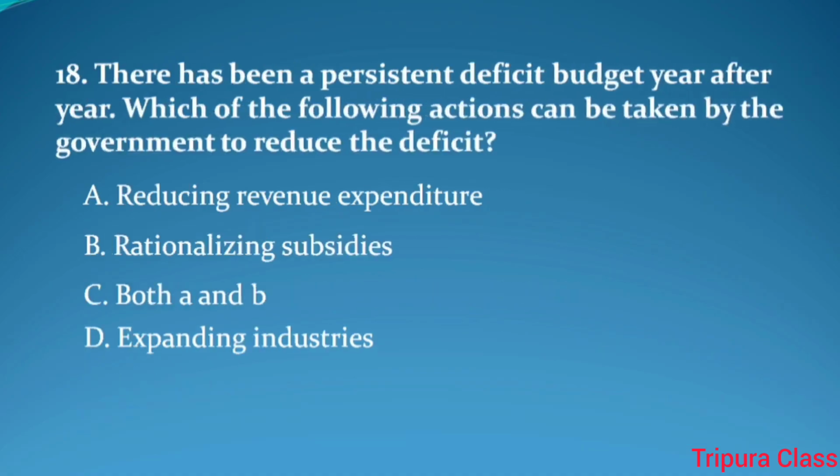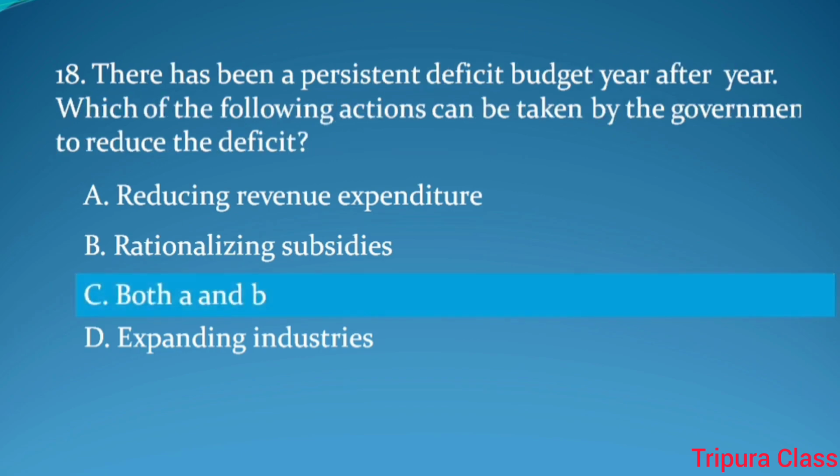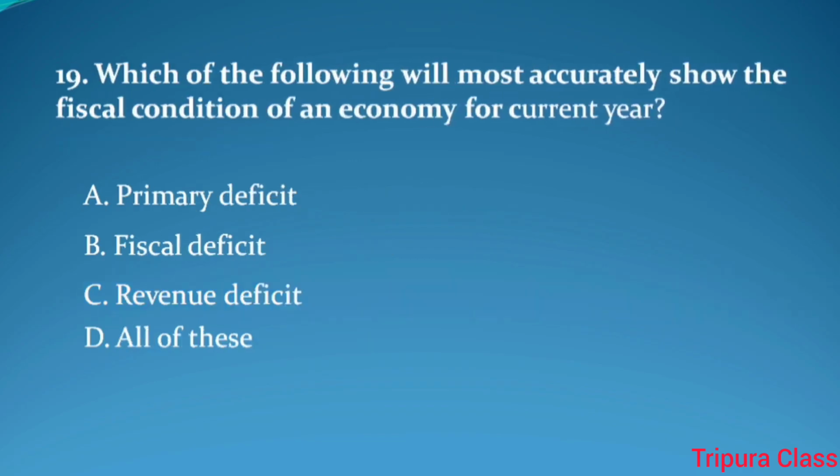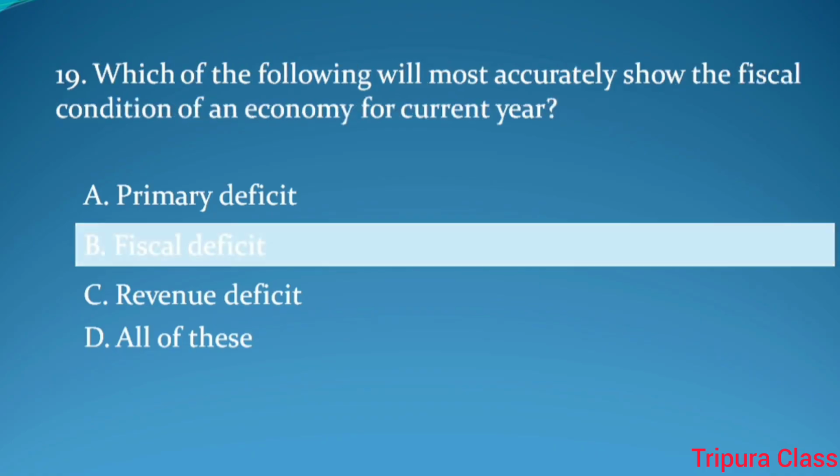Question number 18. There has been a persistent deficit budget year after year. Which of the following actions can be taken by the government to reduce the deficit? Answer. Both A and B. Question number 19. Which of the following will most accurately show the fiscal condition of an economy for the current year?